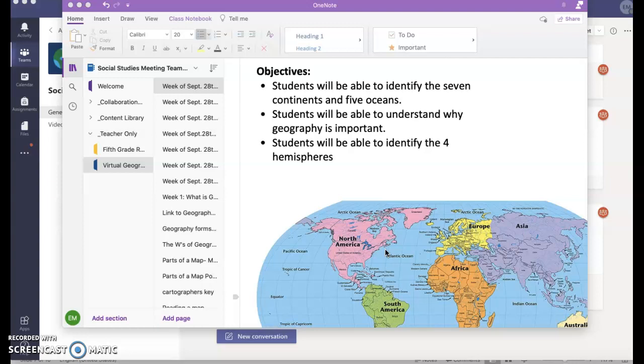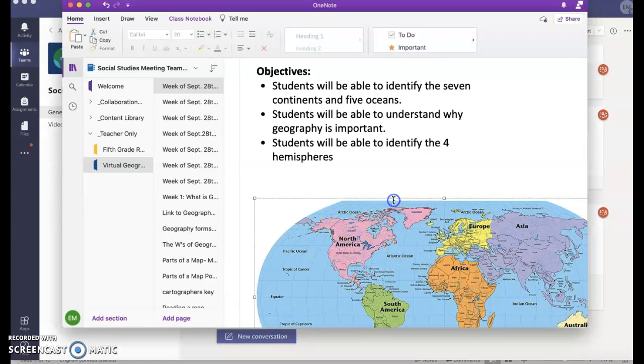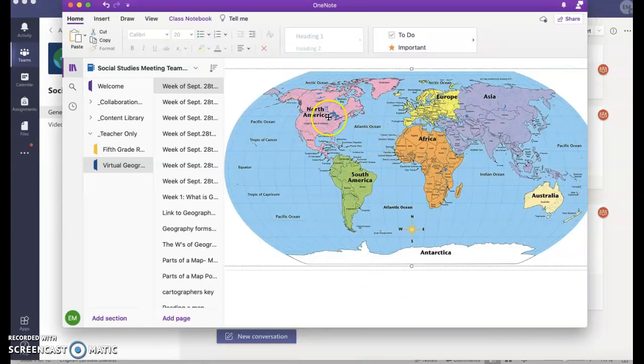So the continent that we live on is North America, which you can see here in our map. North America is the home of the United States, Canada, and Mexico. This whole land mass that we all live on is called North America. There are 7 continents. There's North America, South America, Africa, Europe, Asia, Australia, and Antarctica. Those are the 7 continents.